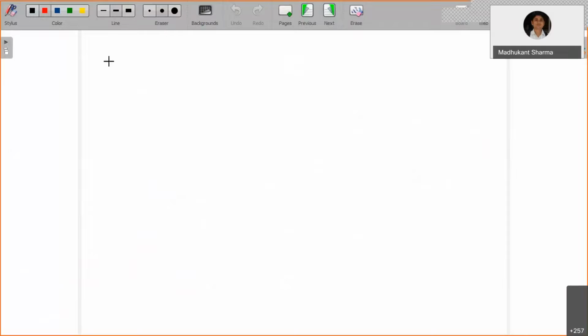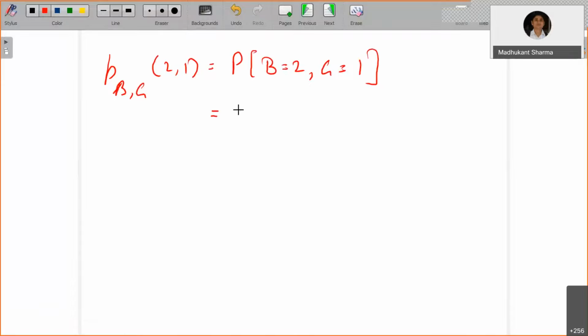Similarly, you can find the probability for the others. One more thing you can notice from here: this is B comma G equal to 2 comma 1. If you try to find the probability of 2 boys and 1 girl, you will find that it is also the same as 0.112. So if you look at the table, it is symmetric. The corresponding matrix is going to be a symmetric matrix, which you can see from the previous table and the upcoming table as well.